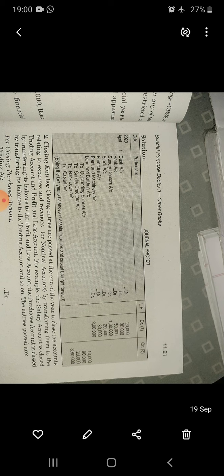The rule is very simple. All the assets must be debited and all the liabilities must be credited. I hope it is clear to you. Okay. So all the assets must be debited, all the liabilities must be credited, and capital must also be credited. If capital is not given, then the difference between assets and liabilities will be treated as capital.